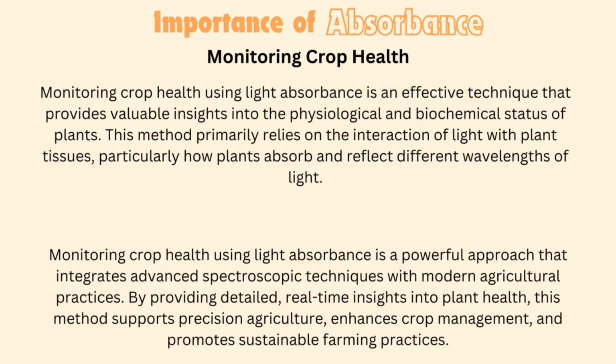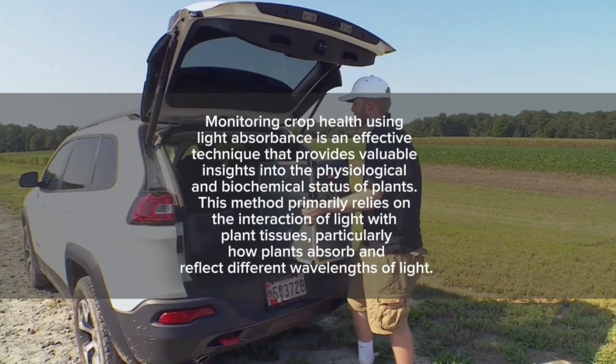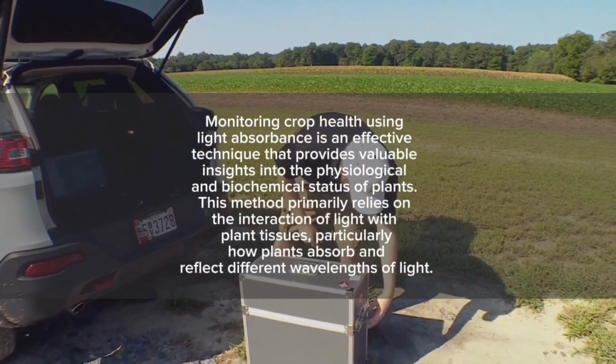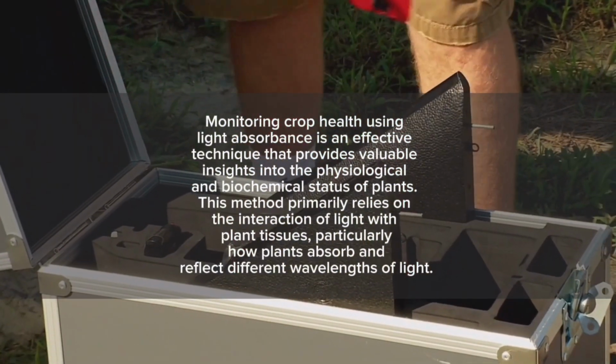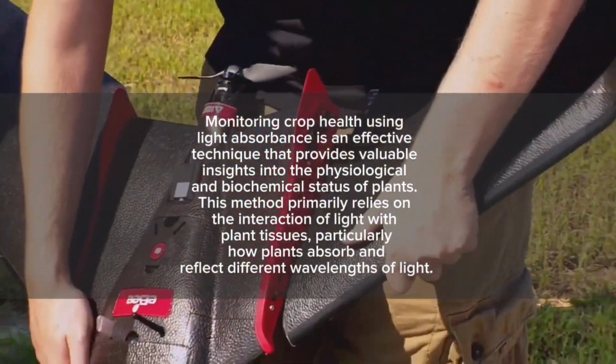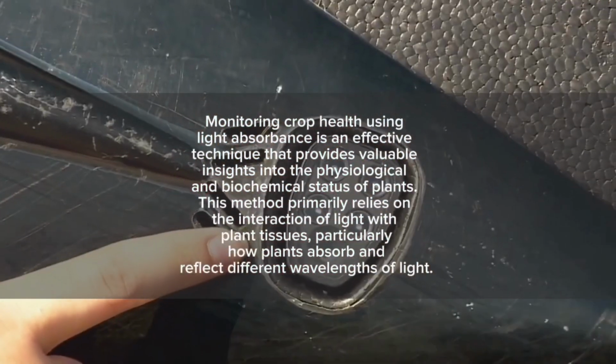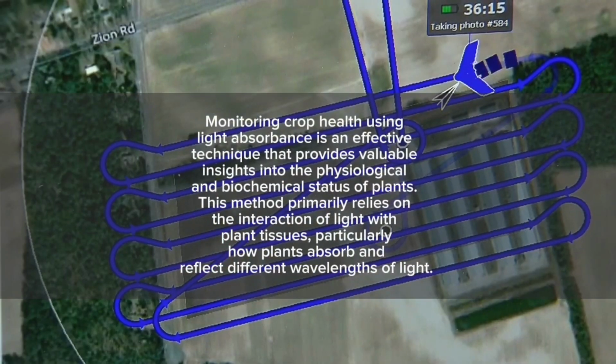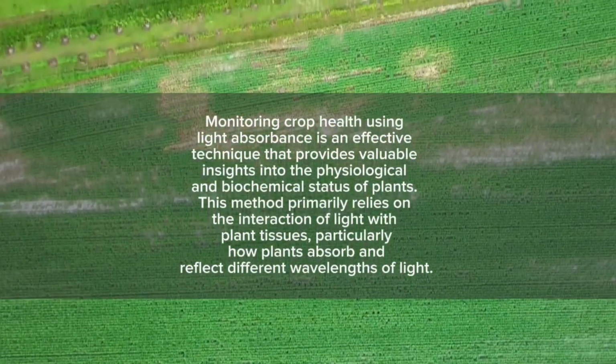Monitoring crop health. Monitoring crop health using light absorbance is an effective technique that provides valuable insights into the physiological and biochemical status of plants. This method primarily relies on the interaction of light with plant tissues, particularly how plants absorb and reflect